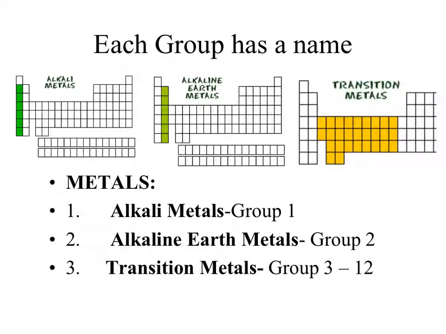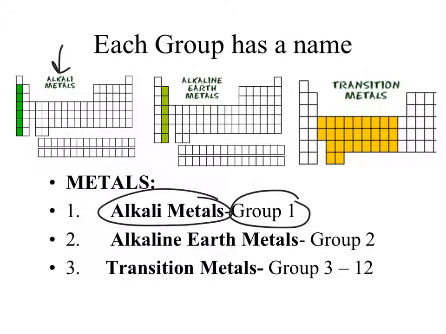Now, if we're going to name each group or family, let's start by designating the group and then the name. So group number 1 over here are called the alkali metals. All of the elements that are found in that very first group are called alkali metals. Any in group number 2 or family 2 are called the alkaline earth metals, right? And this is good to memorize.